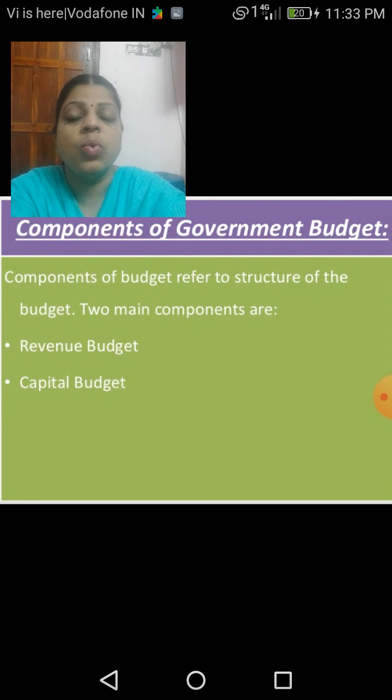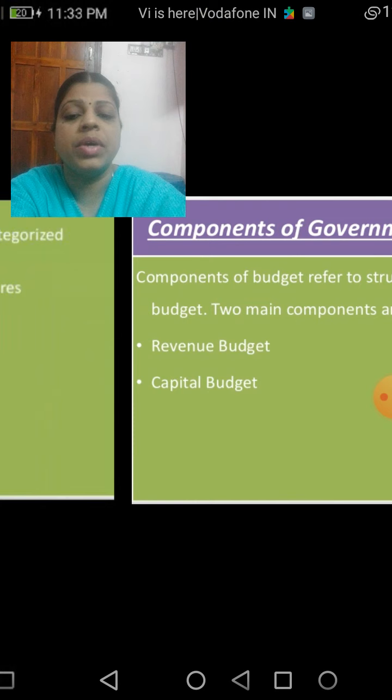And what are the components of the budget? The budget is divided into two, the revenue budget and the capital budget.